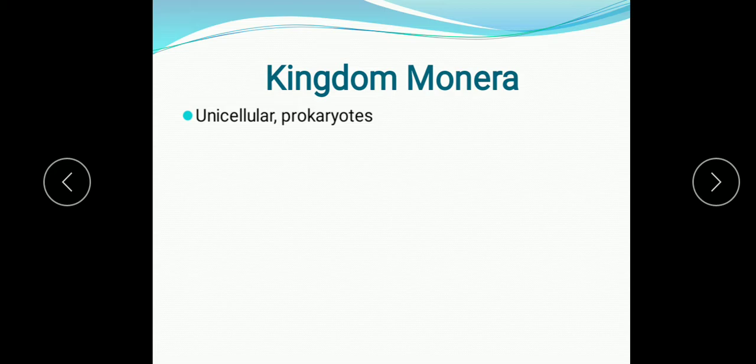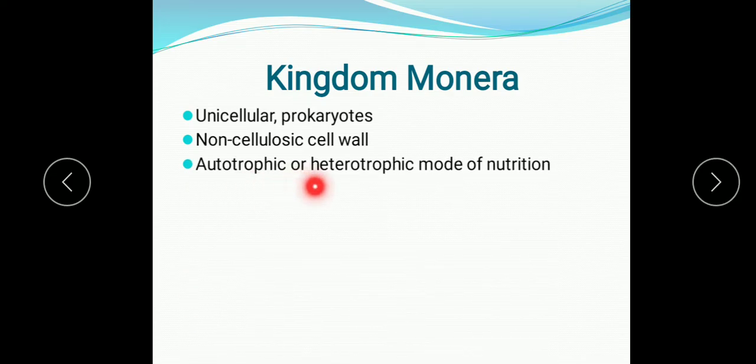Now we will study the general characteristics. They are unicellular prokaryotes. You know, children, unicellular means they are made up of a single cell. So they all are single celled organisms. Prokaryotes means these single celled organisms do not have a well defined nucleus. Non-cellulosic cell wall means their cell wall is not made up of cellulose as in the plant cell. Then autotrophic or heterotrophic mode of nutrition, that I just now explained to you.